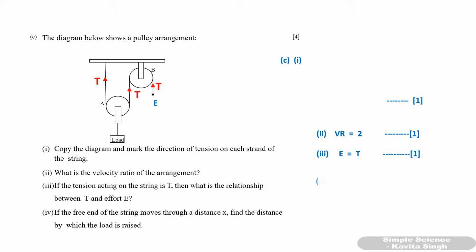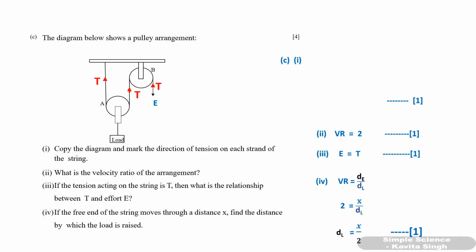So effort is equal to T, 1 mark for that. Next part is, if the free end of the string moves through distance x, find the distance by which the load is raised. Suppose the effort moves a distance of x, then the load will move half of that distance. How? You know that velocity ratio is dE upon dl. So velocity ratio is 2.